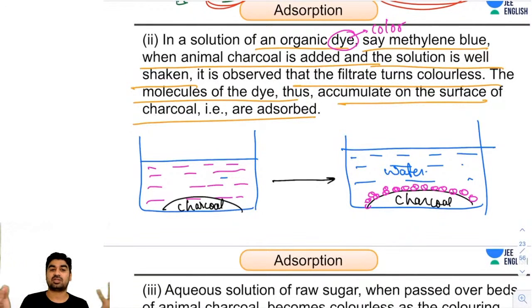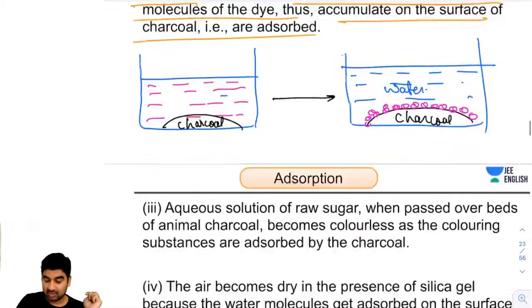On the surface of those pores, the animal charcoal can adsorb gaseous particles. I showed you the normal coal or charcoal; animal charcoal is made from bones. And why do we take bones? Because they have a large pore area, so many pores are there, and due to that their surface area is also large.